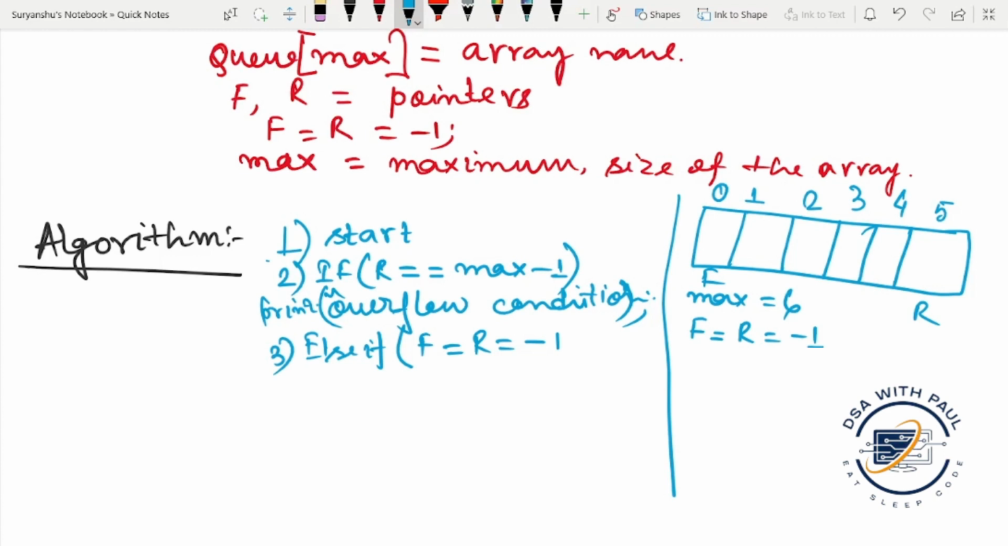So for that case, we will update front and rear both to the 0 position. Front is equal to rear is equal to 0. For that case, where are the front and rear? Front and rear both are in the 0 position. Okay.